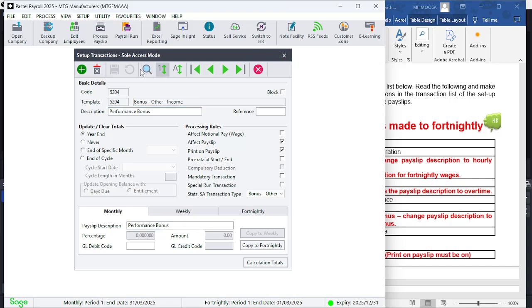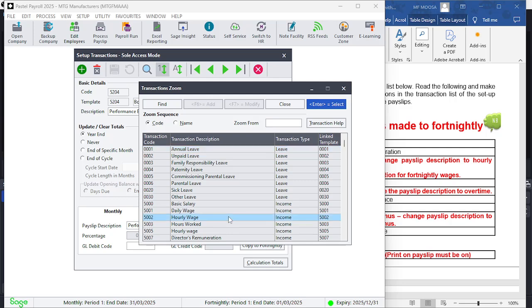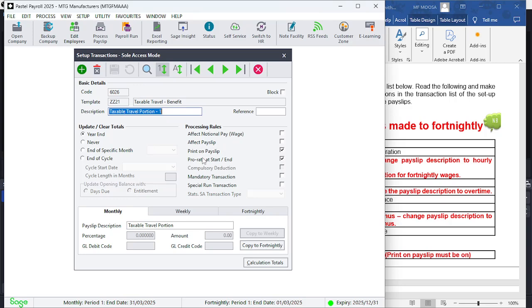Search again for the next one, and the next one is going to be, don't need to do anything with uniform, 6026 taxable portion, print on payslip must be on. So we'll type in 6026, print on payslip must be on. You don't have to worry about these ticks that are already there. Those are by default, so ignore them. You just tick whatever they asked you to tick and leave the rest as they were. Print on payslip must be on. Let's go to the next one.